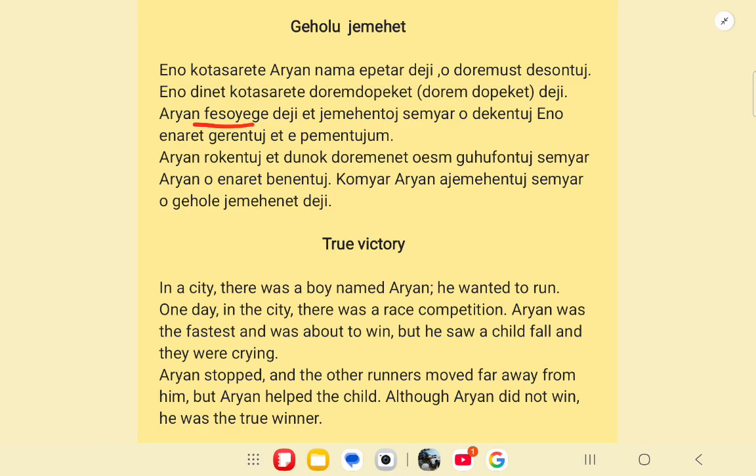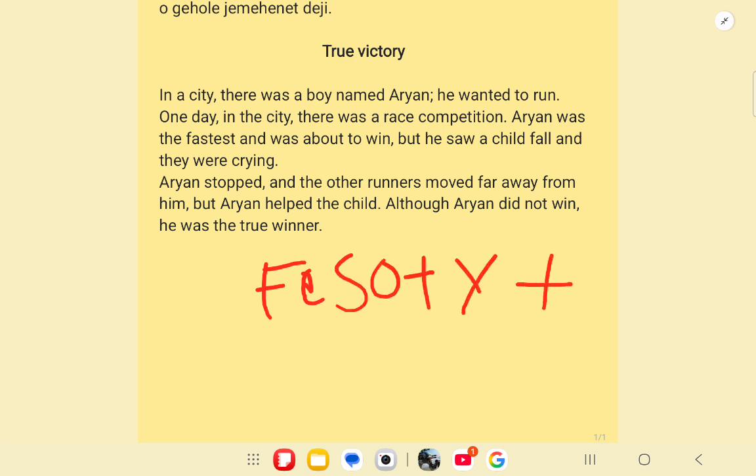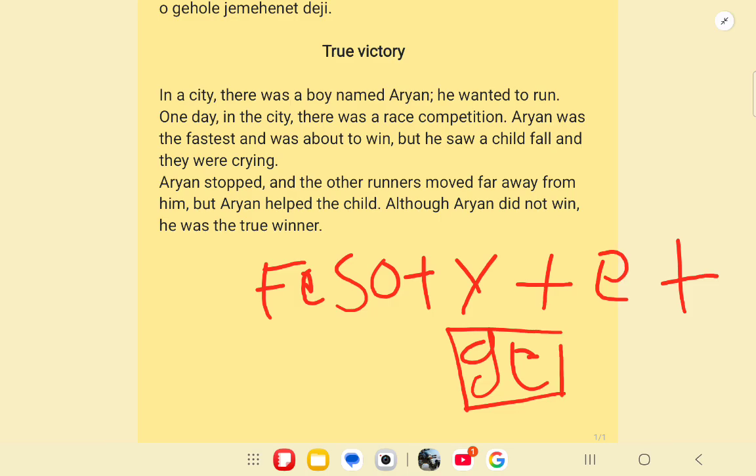Next is fesoyege. Let us break down fesoyege. Feso plus the buffer letter plus the masculine singular adjective suffix, and ge is the superlative degree prefix.